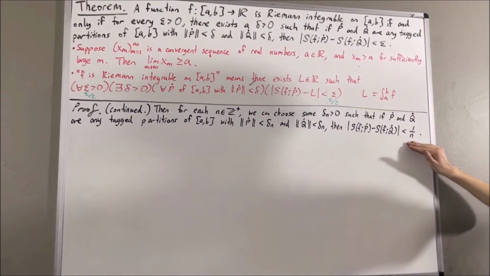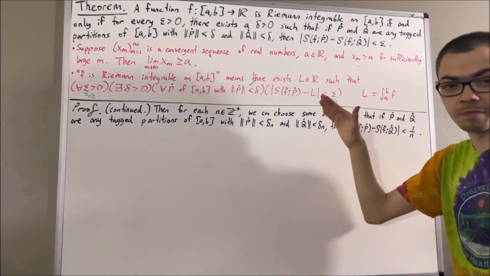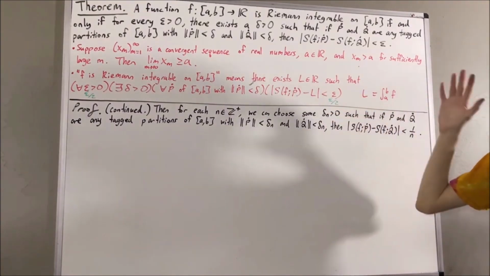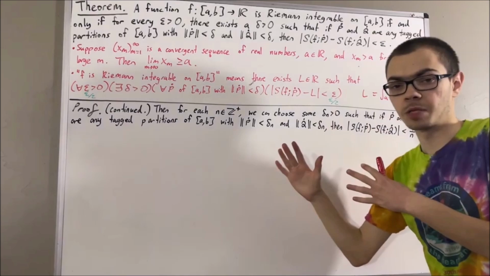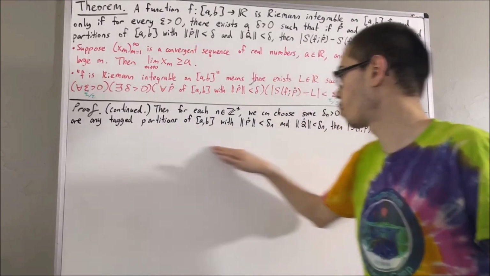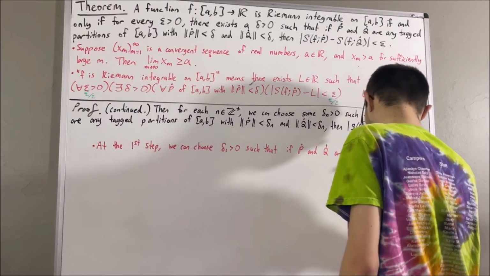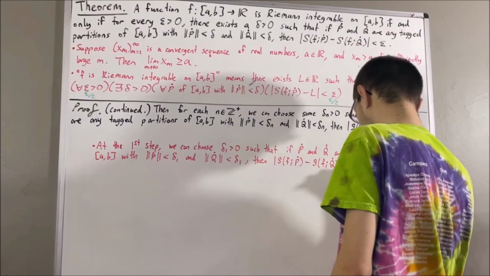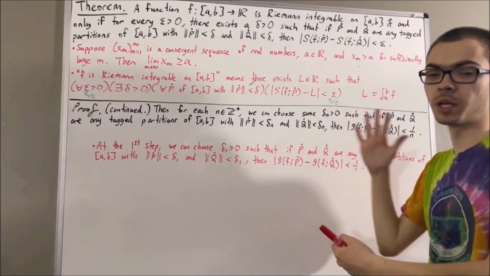Now, the claim is that we can adjust this sequence so that it's a decreasing sequence. And to do that, we're going to reconstruct this sequence recursively. At the first step of the construction, let's choose delta 1 so that delta 1 has this property. So now, let's suppose at the nth step, we've chosen delta n with the same property.